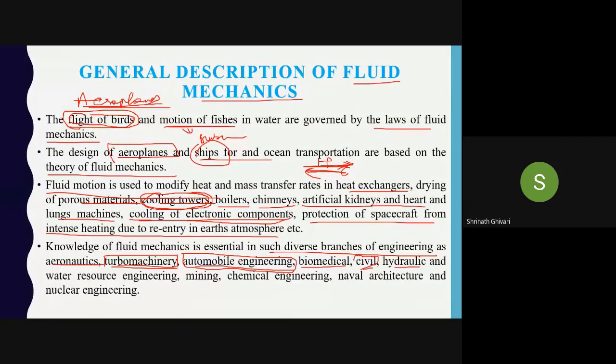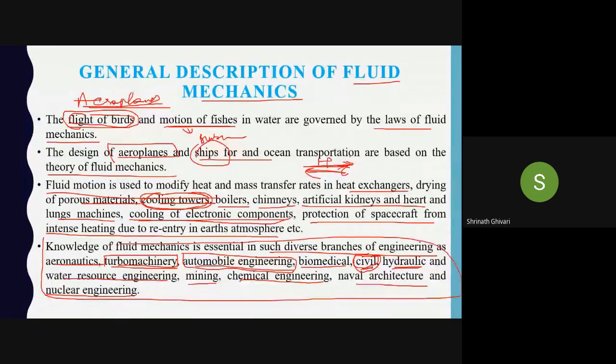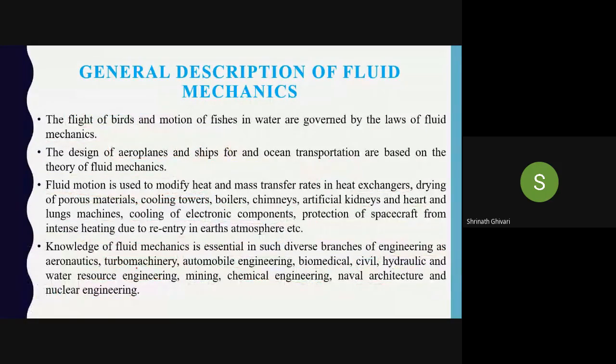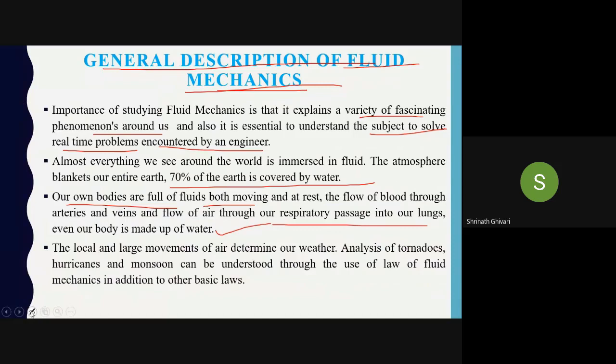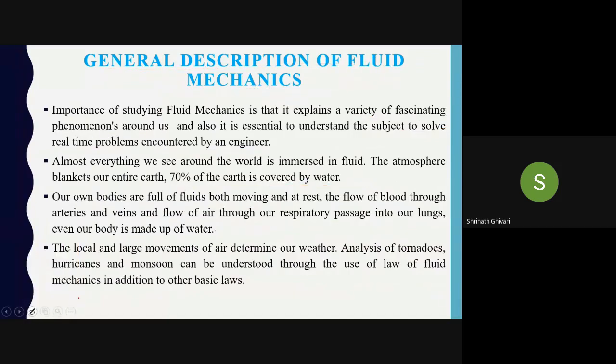Civil engineers are also studying fluid mechanics. They also have a topic of fluid mechanics, hydraulics and water resource engineering, mining, chemical engineering, naval architecture, and nuclear engineering. So all these are the scope, or all these are used. Fluid mechanics is used in all these types of engineering branches. It is not meant only for mechanical; it is for each and every branch, and it has a wider scope than we could imagine. Okay. Fine. So this is just a general description of fluid mechanics, why it is necessary to be studied, and what are the advantages of studying it if you know the laws of fluid mechanics.